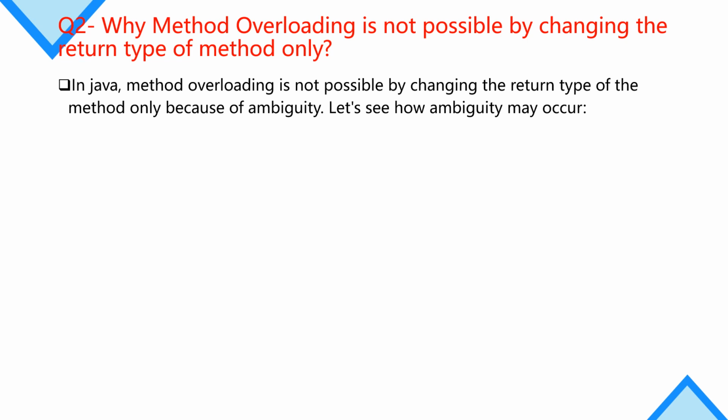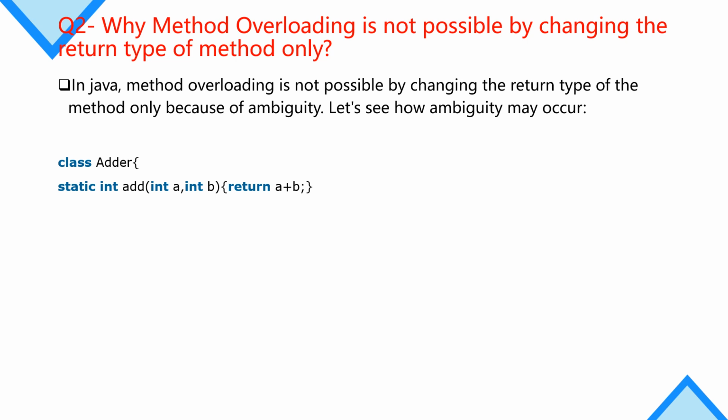As we stated at the start of the lecture, method overloading is not possible by changing the return type of the method only. So here we are going to discuss why it is not possible. The answer is that in Java, method overloading is not possible by changing the return type of the method only because of ambiguity. So the answer is because of ambiguity. Let's see how ambiguity may occur.